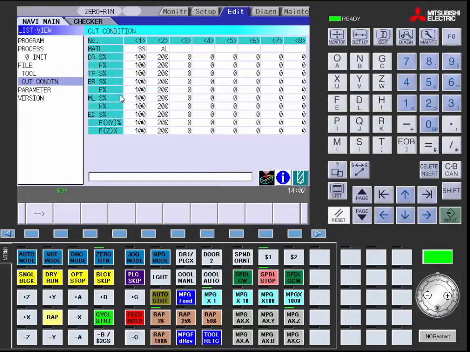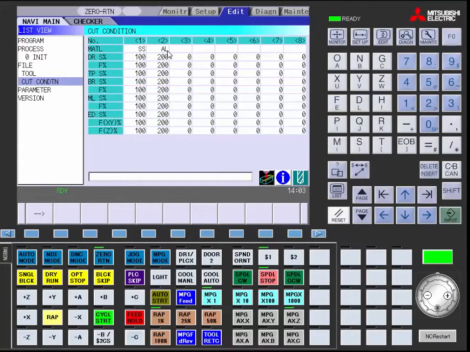Each column is a material type. Fill out the information in each column. The first column should be your base material. You can set other columns to some of your common materials used. For this example, we are going to use stainless steel. The material is stainless steel. Your drill speed, your feed rate speed, your tap speed, your boring speed, your face mill speed, and your end mill or contouring and pocket speeds.